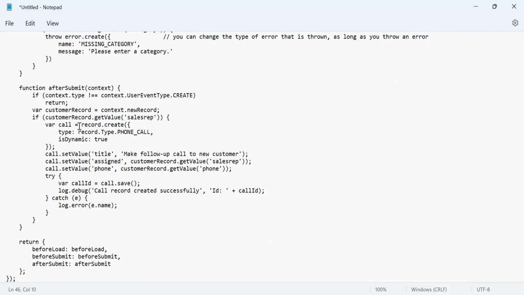So the way it works is when we put record.create, we are setting all the field values. It does not throw any error. It throws an error when you try to save the record. That's how it works, right?